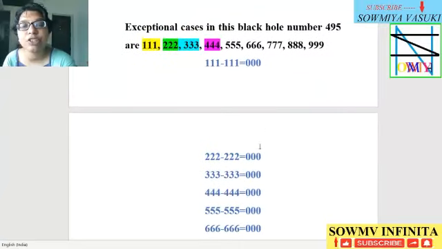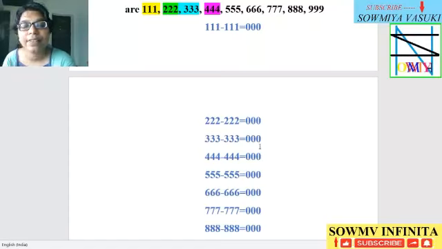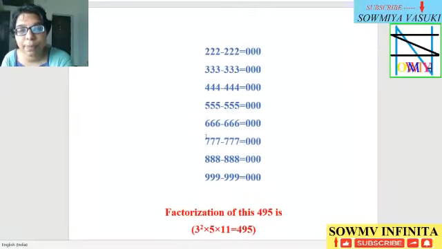Similarly, 222 minus 222 is equal to 000. 333 minus 333 is equal to 000. 444 minus 444 is equal to 000. 555 minus 555 is equal to 000. 666 minus 666 equal to 000. 777 minus 777 is equal to 000. 888 minus 888 equal to 000. 999 minus 999 is equal to 000.